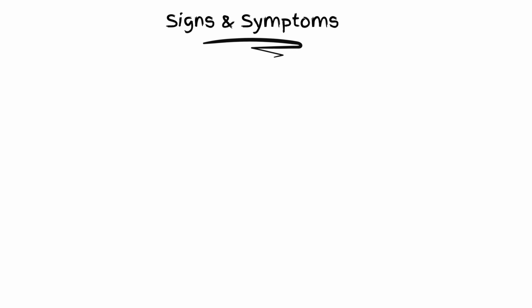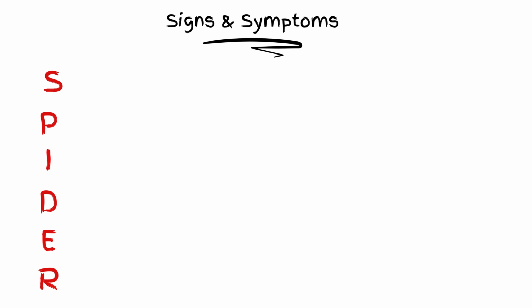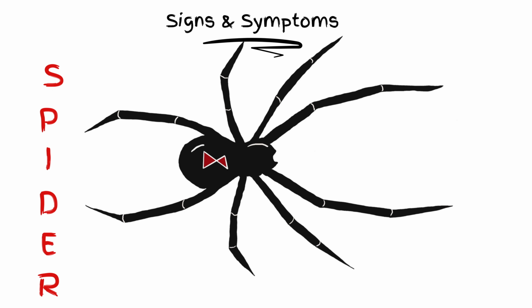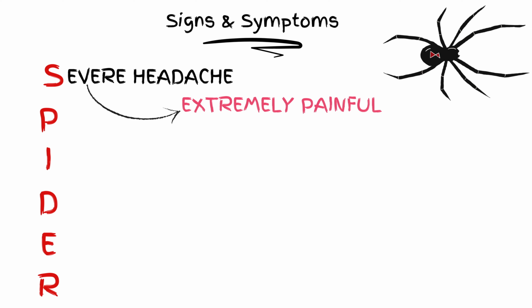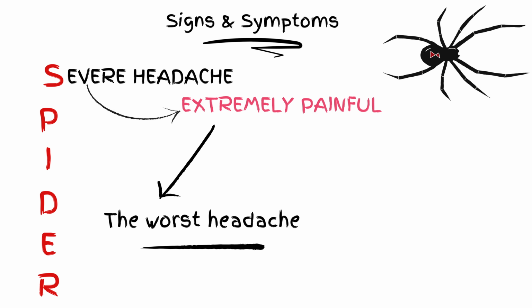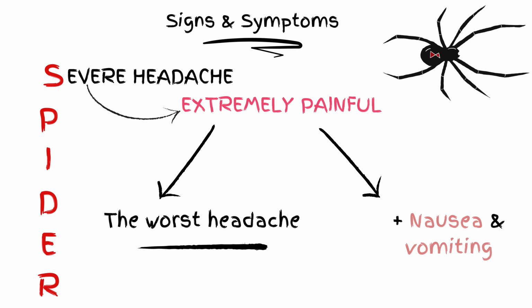The clinical picture of the subarachnoid hemorrhage is pretty complex, so if you want to remember these symptoms easily, use the mnemonic SPIDER. Hint: spiders are part of the arachnid species, which is also the word used for arachnoid mater. S stands for severe headache, that occurs suddenly, and it is an extremely painful type of headache. The patients often say that it is the worst headache they have experienced in their life. It can be associated with nausea and vomiting.